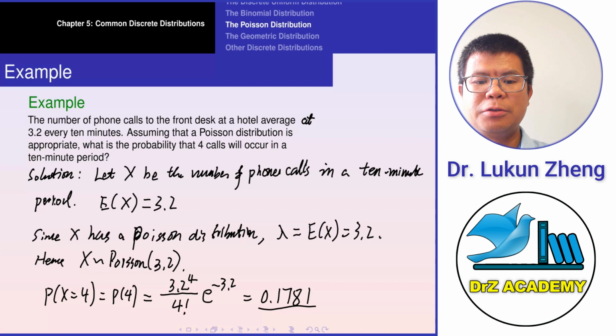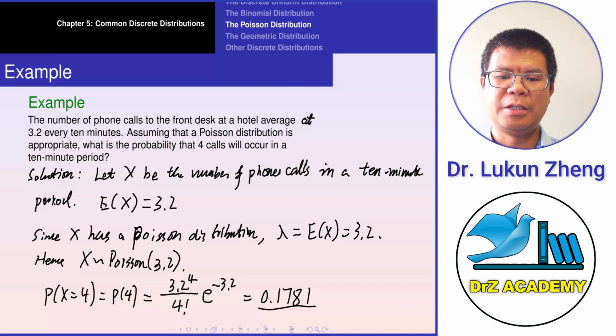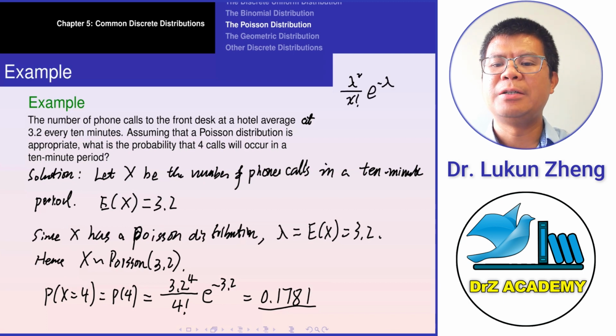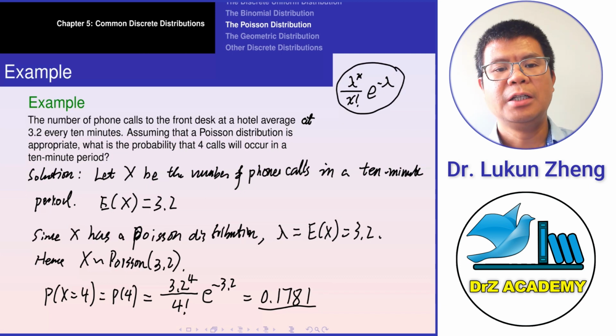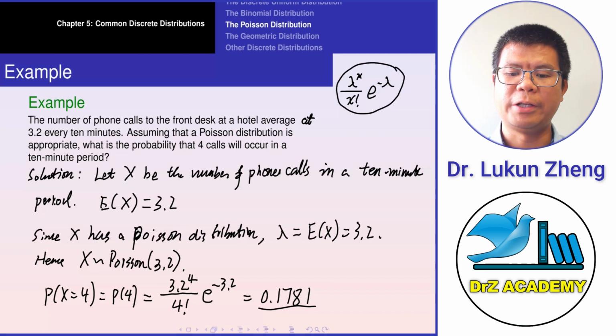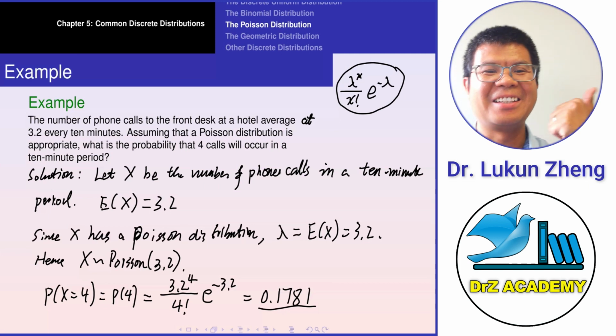Then you need to know the PMF of the Poisson distribution: lambda to the power x over x factorial, times e to the power negative lambda. So for P4, we just plug in x equal to 4, and we found this probability is 0.1781. So that is this example.